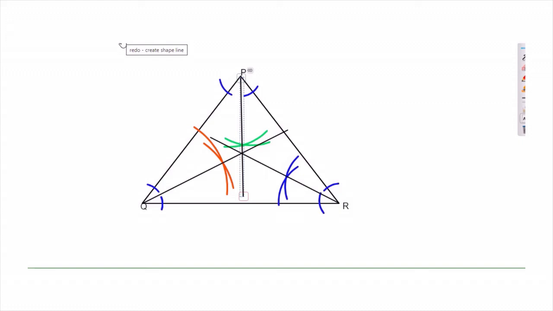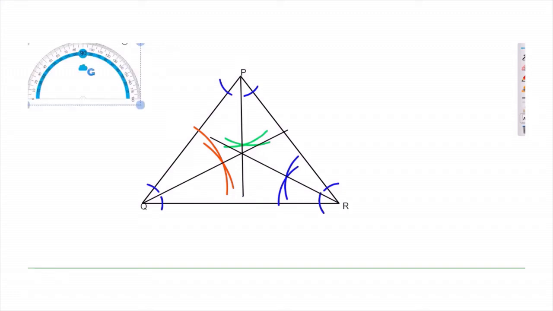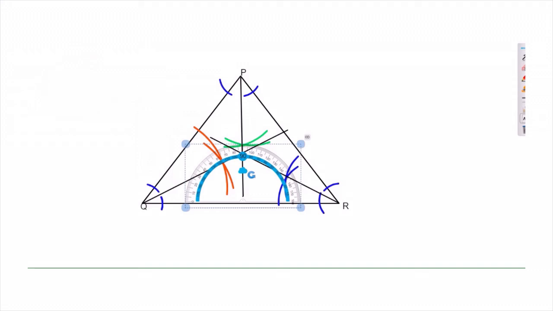Now this point where they are meeting is a point of concurrence, and we are supposed to draw a perpendicular from that point. To draw a perpendicular from that point, we will be using a protractor. Then the protractor will help us. This is the protractor. The protractor will be brought over here. We'll get an idea about the perpendicular position.